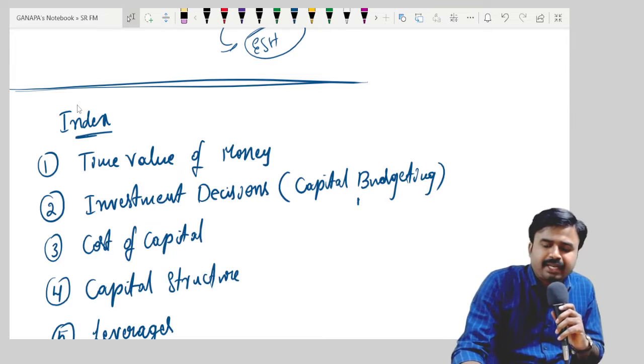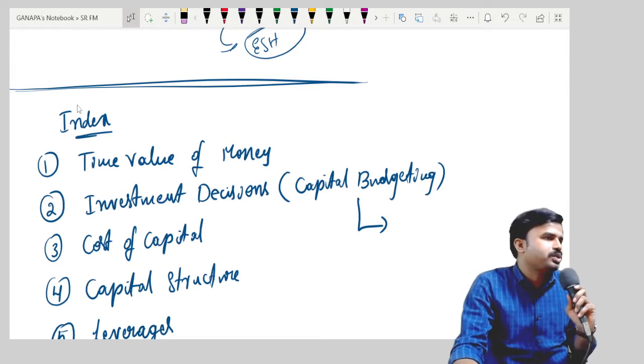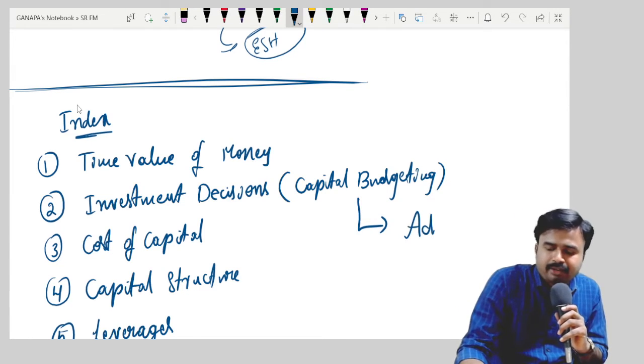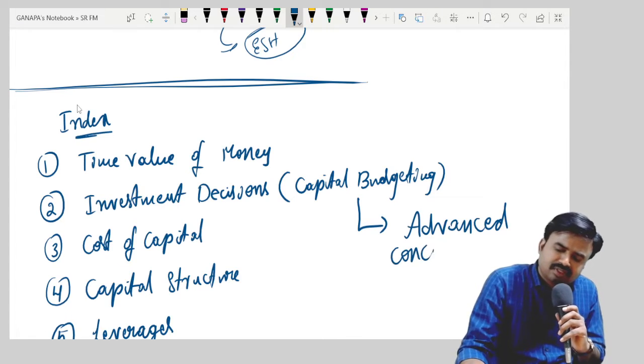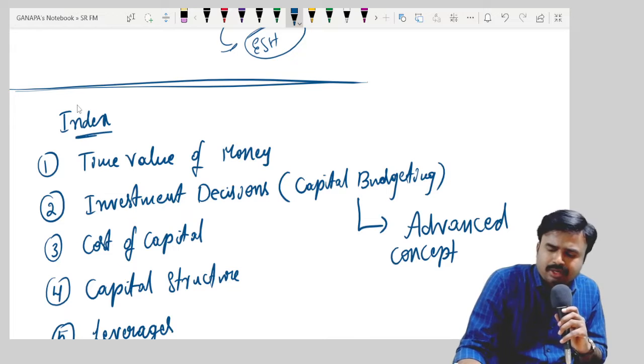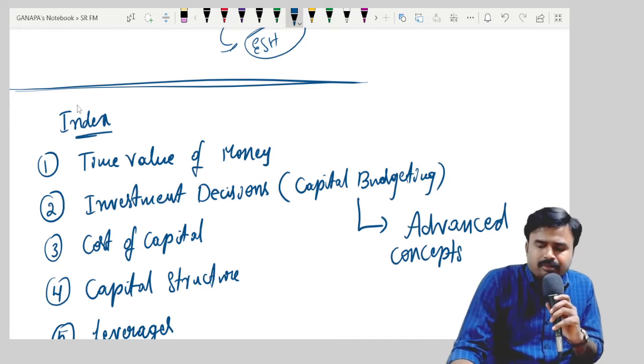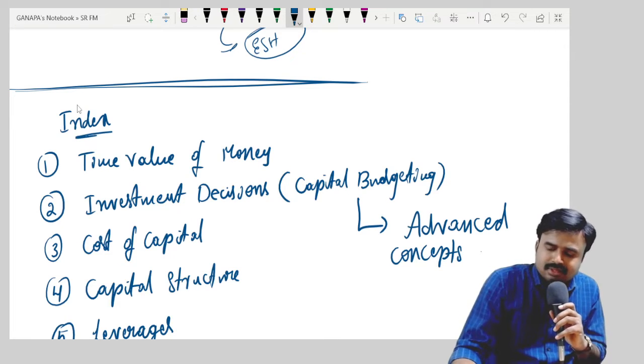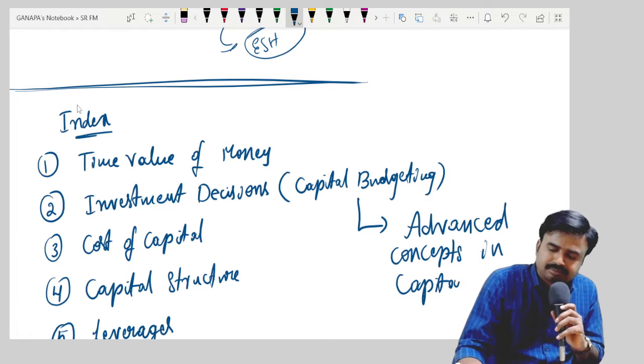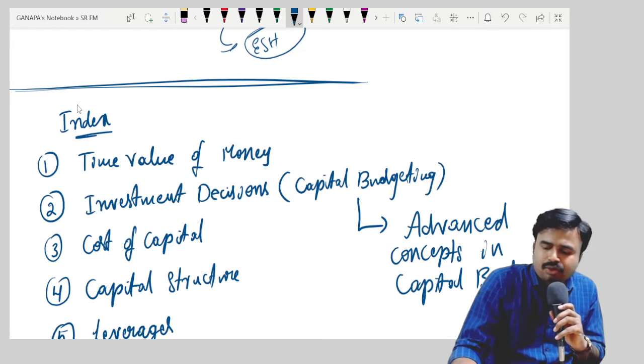Along with the topic capital budgeting, we should also cover another area called advanced concepts in capital budgeting, which is also the topic called capital budgeting. But we should understand some of the advanced concepts in capital budgeting. Related to that, we need to solve few sums also, okay?